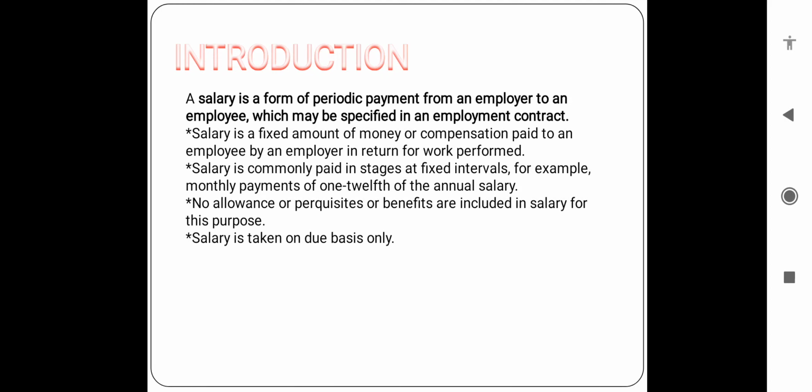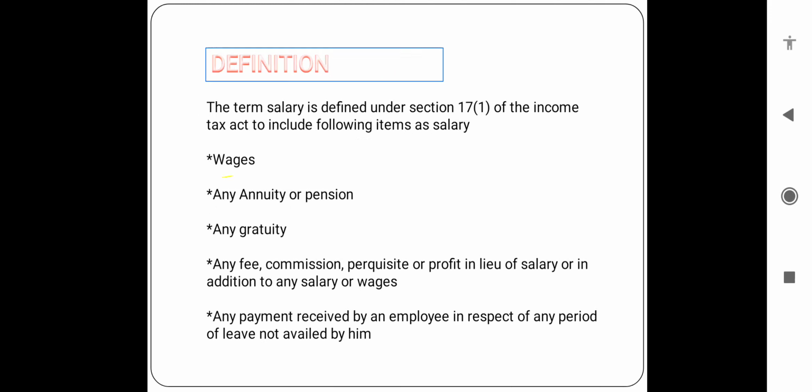It is commonly paid in fixed intervals, for example monthly payment or weekly payment of 1/12 of annual salary. Certain allowances, perquisites, and benefits are also included under this type of salary. Salary is taken on due basis only. Next, to know about the definition.